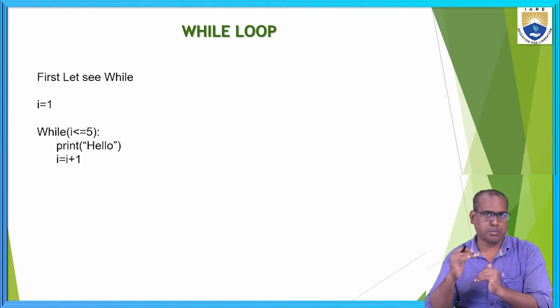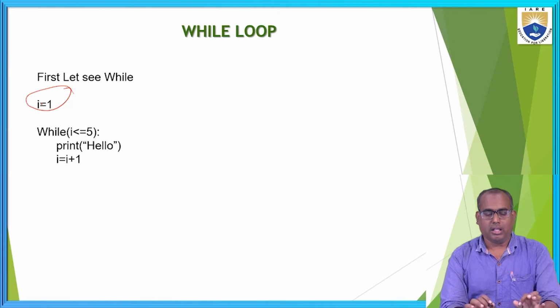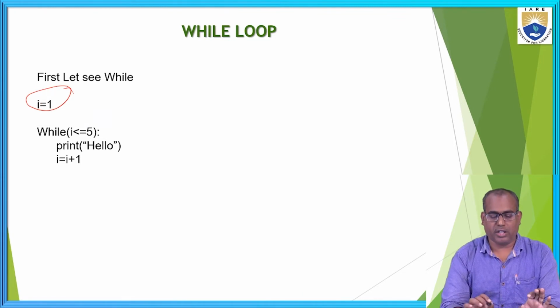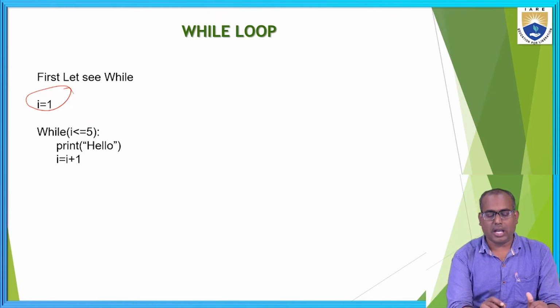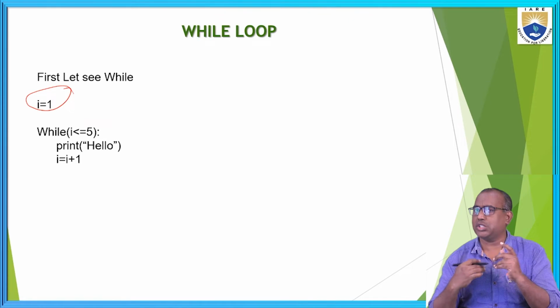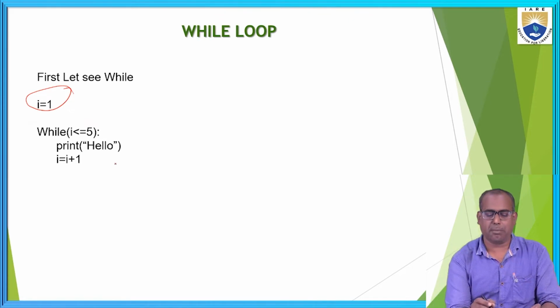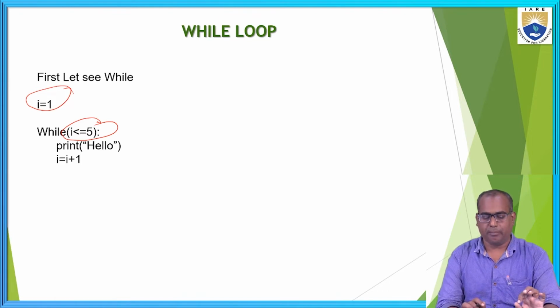After 5 print statements, we have to stop. That's why I'm taking one counter variable. That variable I initialize to i equal to 1. Then I'm checking the condition while i less than or equal to 5. Whenever the counter variable reaches 5, we have to stop. That's why I'm writing the condition with the help of relational operators, i less than or equal to 5.